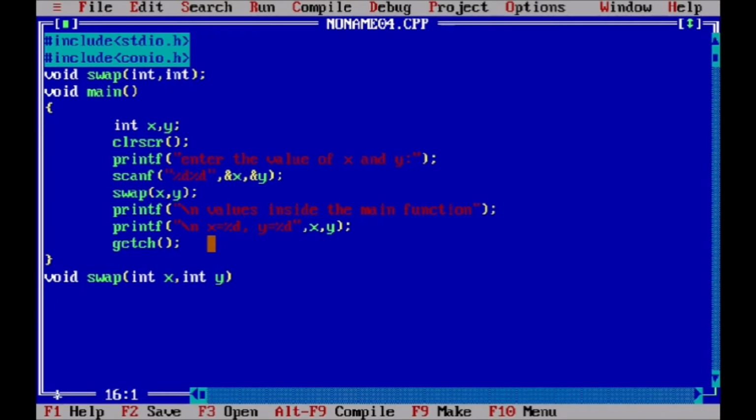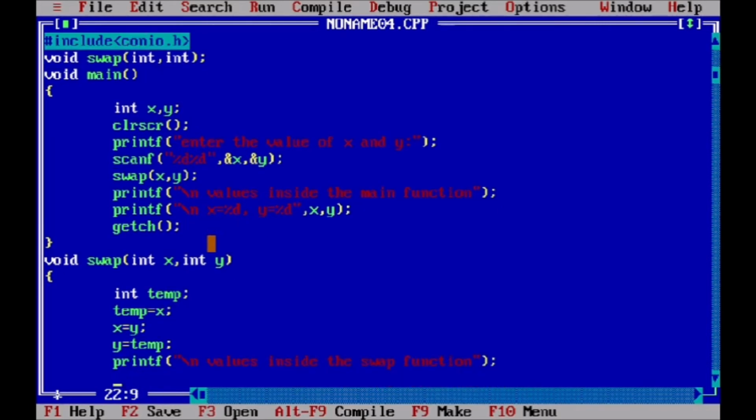Now what happens? You take one temporary variable and swap the values of x and y. The temp is equal to x, then x is equal to y, then y is equal to temp. This is the basic logic of swapping. Now we are printing the values of x and y inside the swap function. So here we write: values inside the swap function.